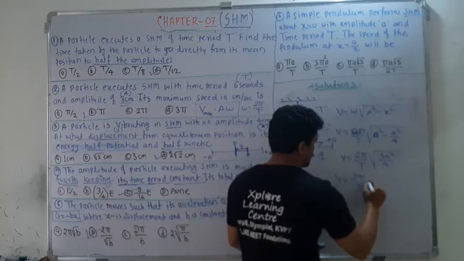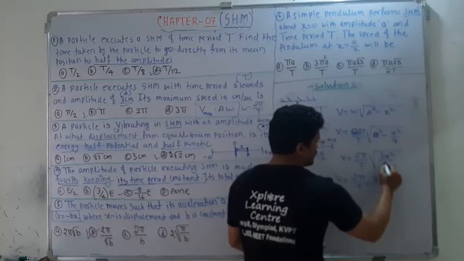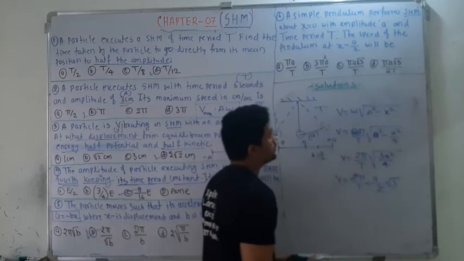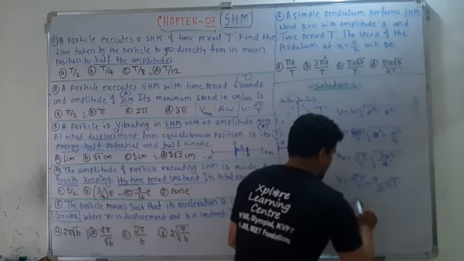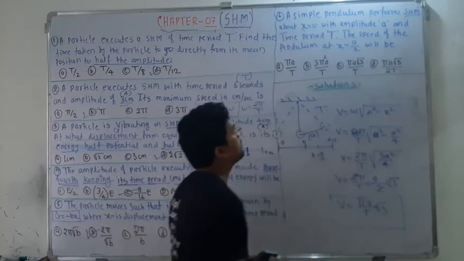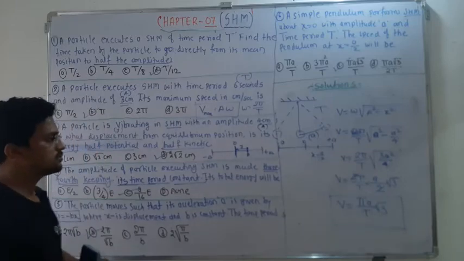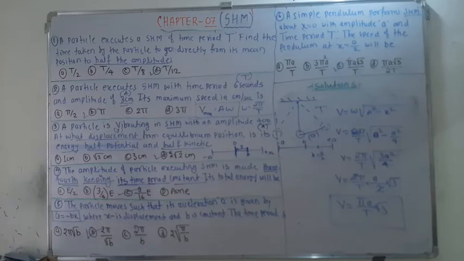Therefore v is equal to 2 pi upon T multiplied by 1 upon 4 under root of 3a square. So root of a square becomes a, and root of 4 becomes 2. So the 2 will cancel out, leaving under root of 3. So v is equal to pi a root 3 divided by T. So option C will be correct. Pause the video if you didn't understand any solution, rewind the video and see it once again. Now we will move towards the next few numericals.